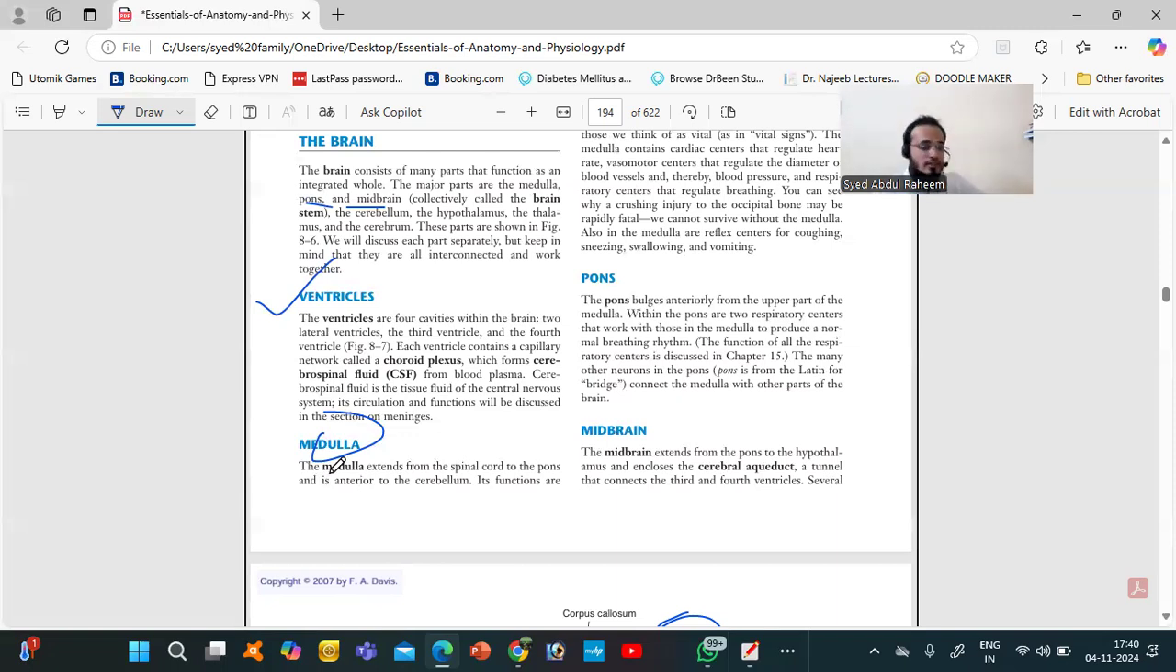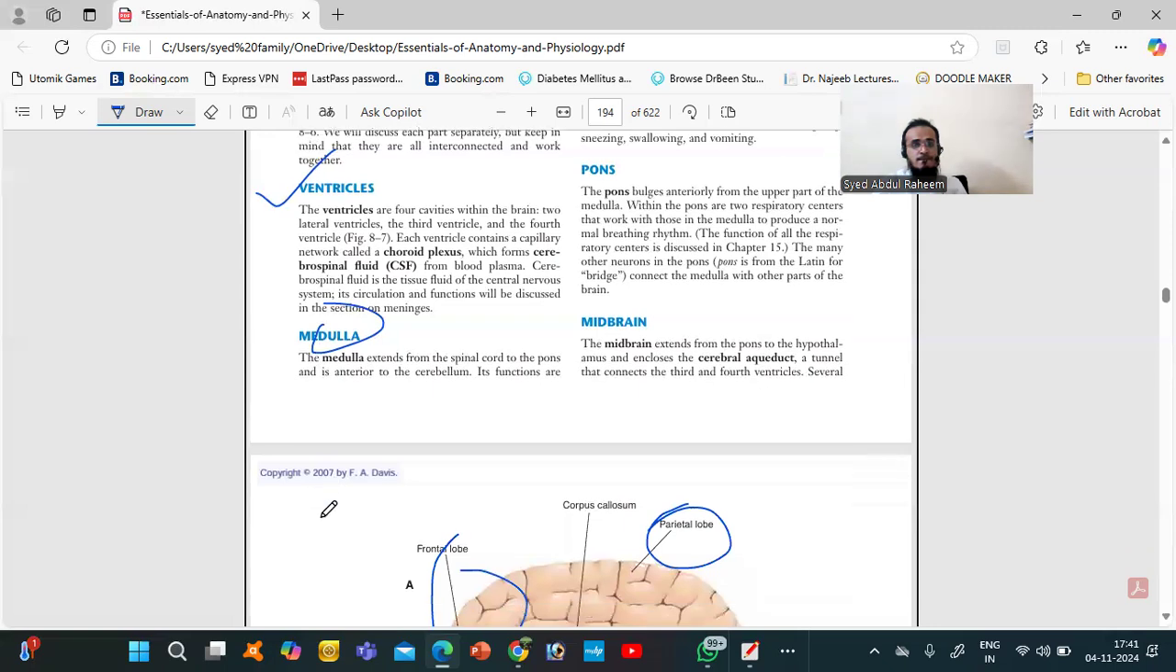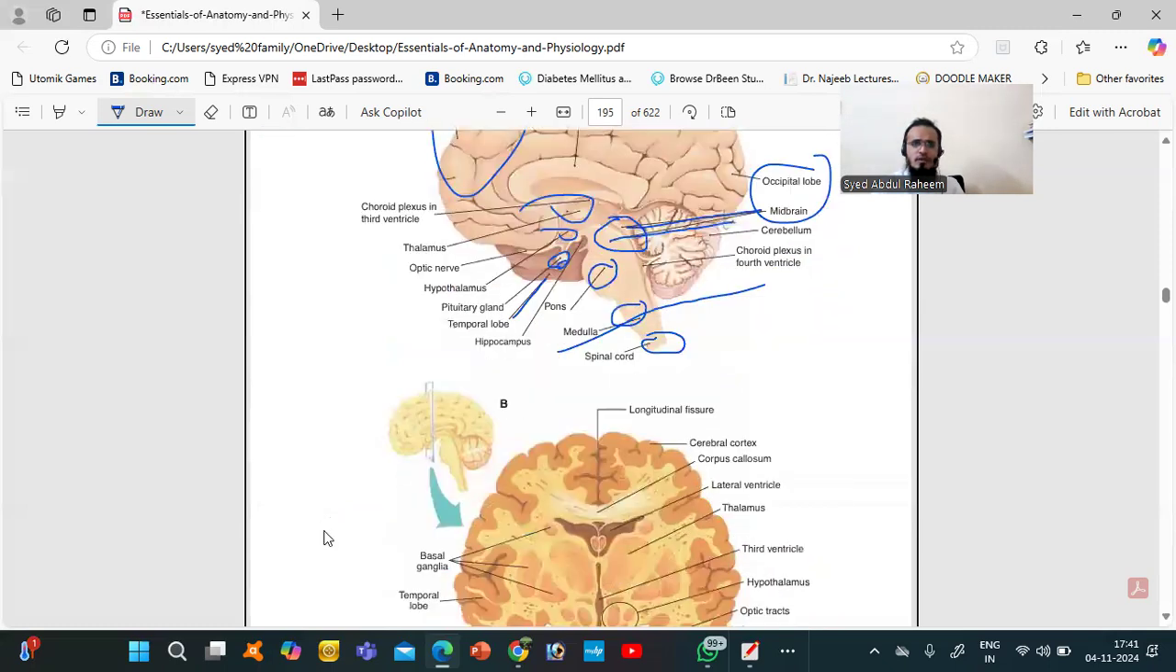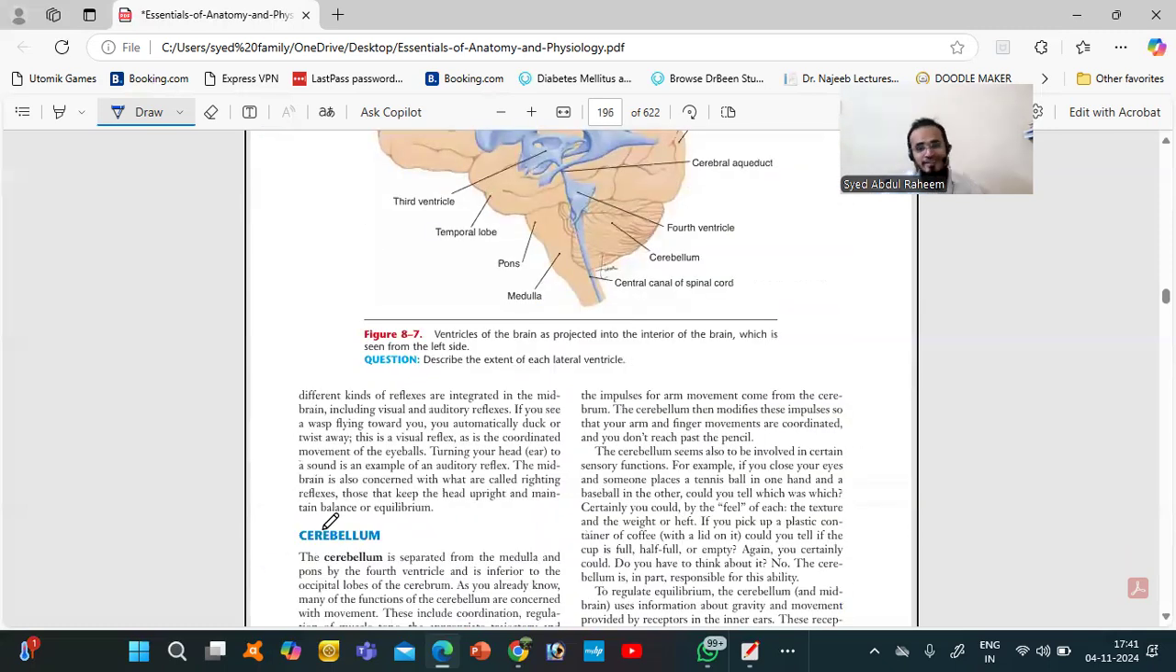So if there is a cough that is not controlled, think of the medulla. Next we have the pons, very important. It has respiratory centers, just as the medulla has breathing centers and heart rate centers. Next you have the midbrain, which is nearby the ventricles. It has reflexes, visual reflexes and auditory reflexes.